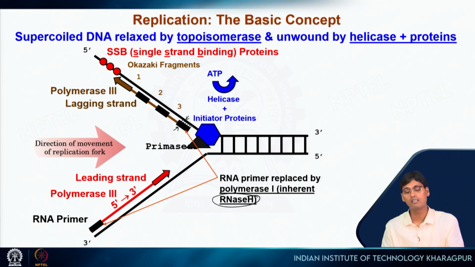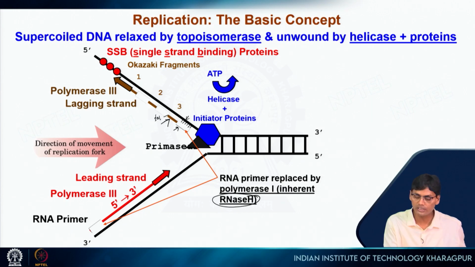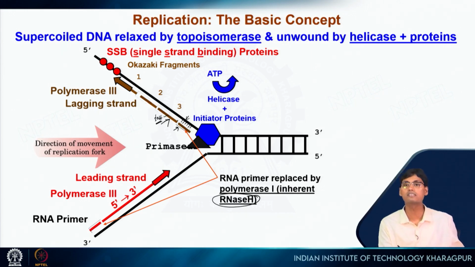As a result, the RNA fragments will be removed from this lagging strand, and also from the leading strand. So no more RNA here. But now the RNA is not there, but DNA is present here. So this is one Okazaki fragment here, and here you have the 3' OH available. So again DNA polymerase can synthesize this part. DNA polymerase will synthesize this part, the RNA primer will be removed and DNA will be there. And finally, the gap, the phosphodiester bond, will be formed by one enzyme.